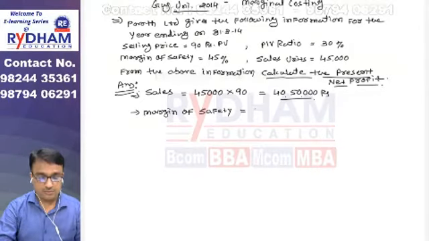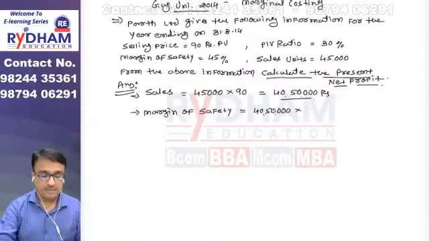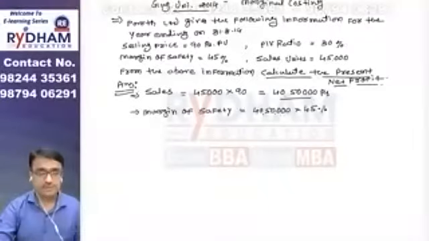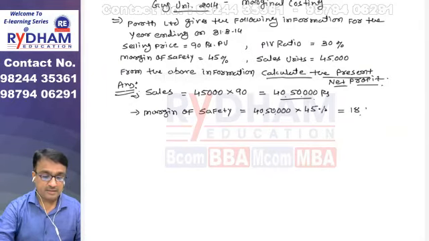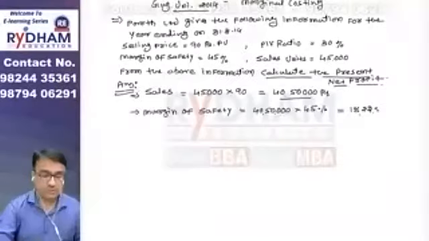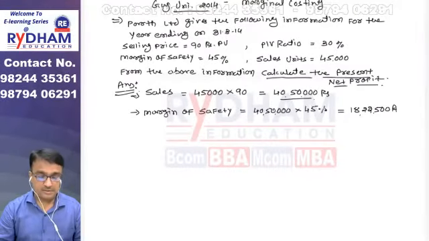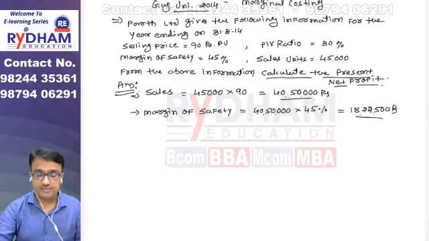That is equal to 40 lakh 50,000 multiplied by 45%. So margin of safety mali jasa, which is 18 lakh 22,500 rupees. So margin of safety is 18 lakh 22,500 rupees, right?